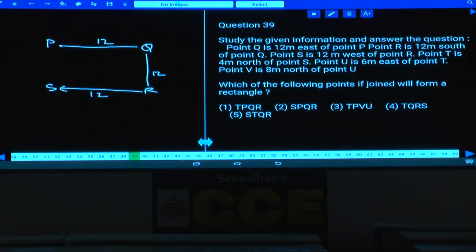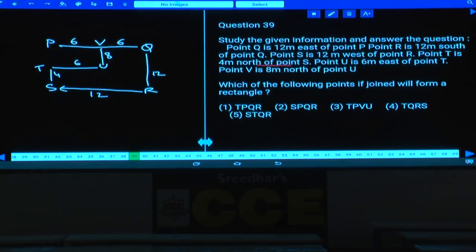Point T is 4 meters to the north of S. U is 6 meters to the east of point T. V is 8 meters to the north of point U, and this must be V, isn't it? V is 8 meters to the north of point U. And the total distance between P and Q is 12, P and V is 6 and V and Q is 6.